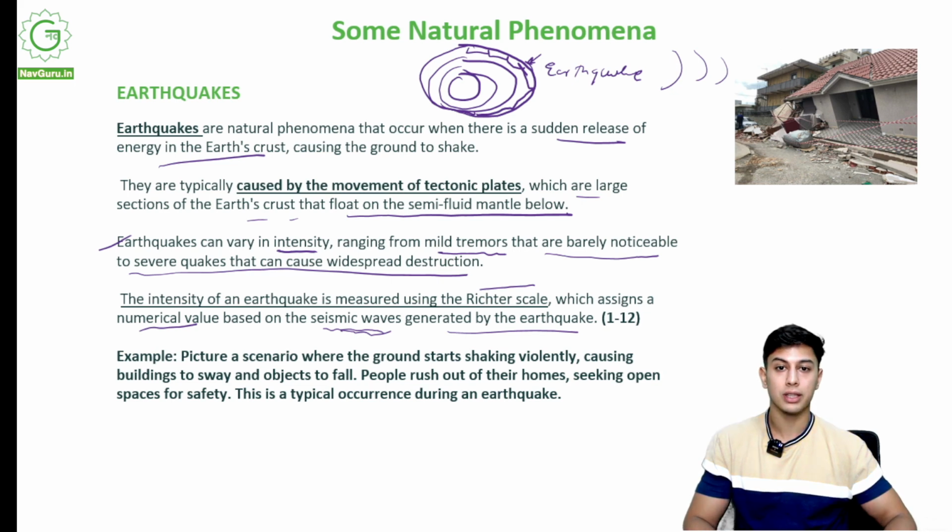Since buildings are also on that ground, they are moving, they are swinging, they might break, and objects are falling, everything on the wall, on your desk, everything is falling. People rush out of their homes. Why? Because the roof might fall on their head, so they seek an open place for safety. In lightning, we do not like an open space, but during earthquakes, we rush to an open space. Why? Because there is nothing that will fall over our head, nothing will collapse over us. This is a typical occurrence during an earthquake.